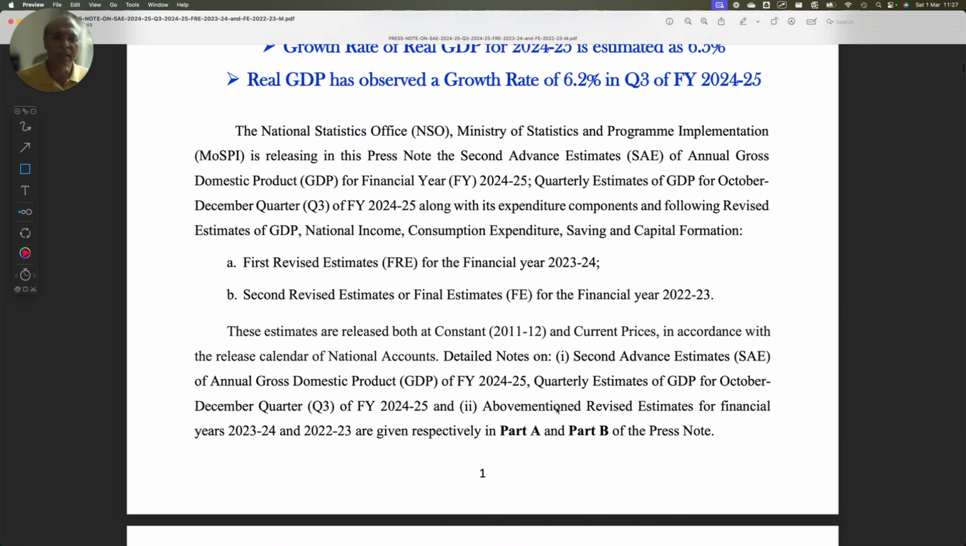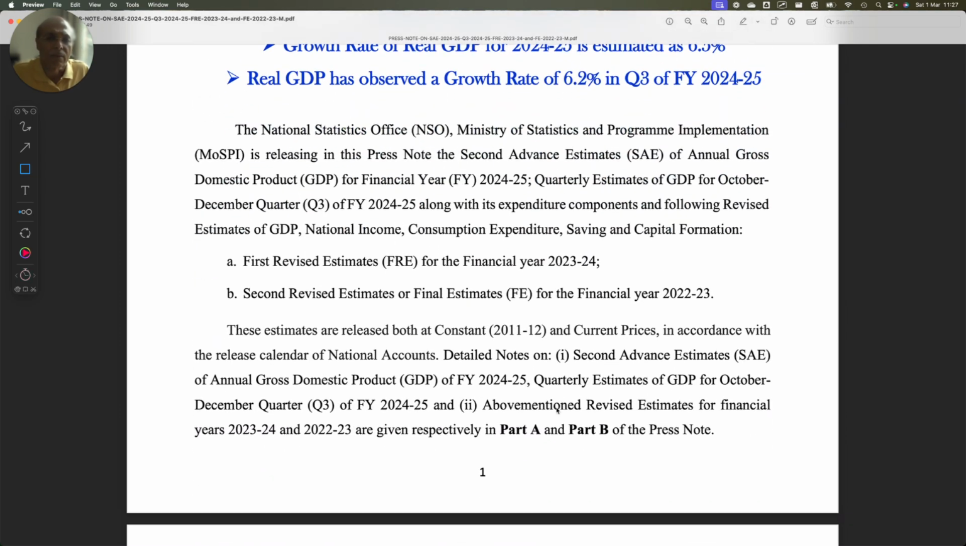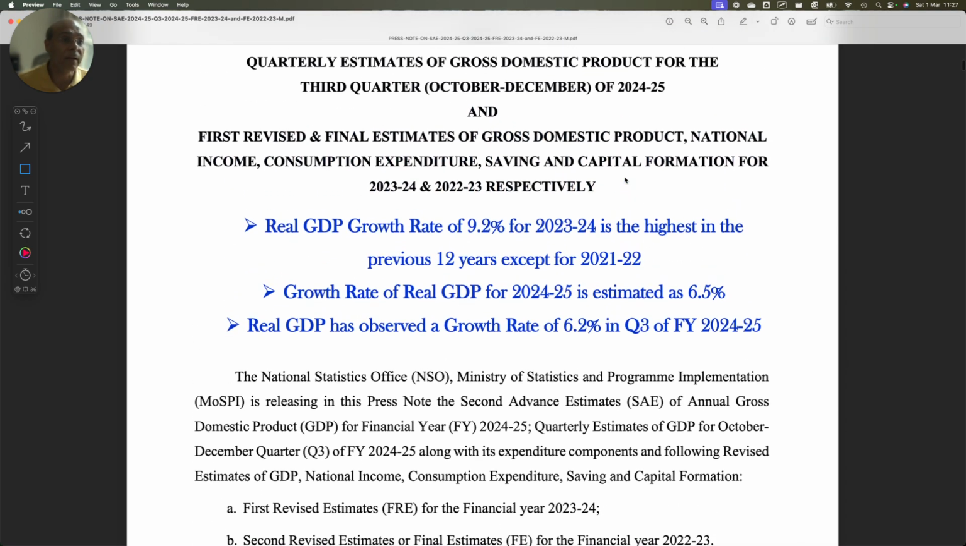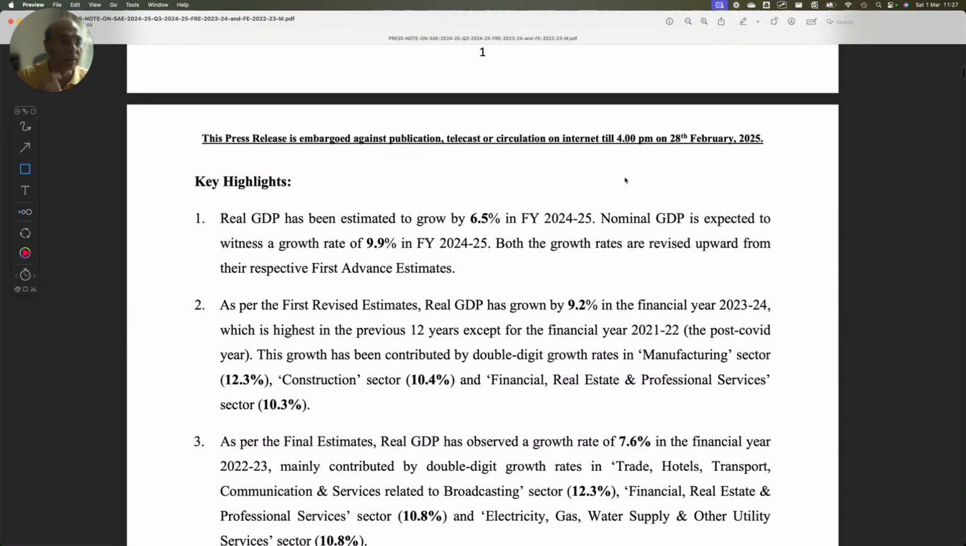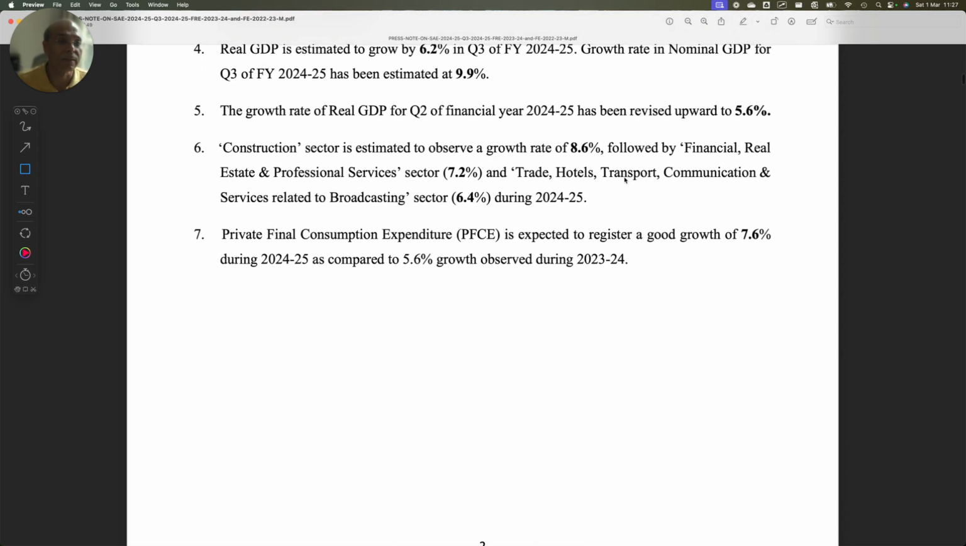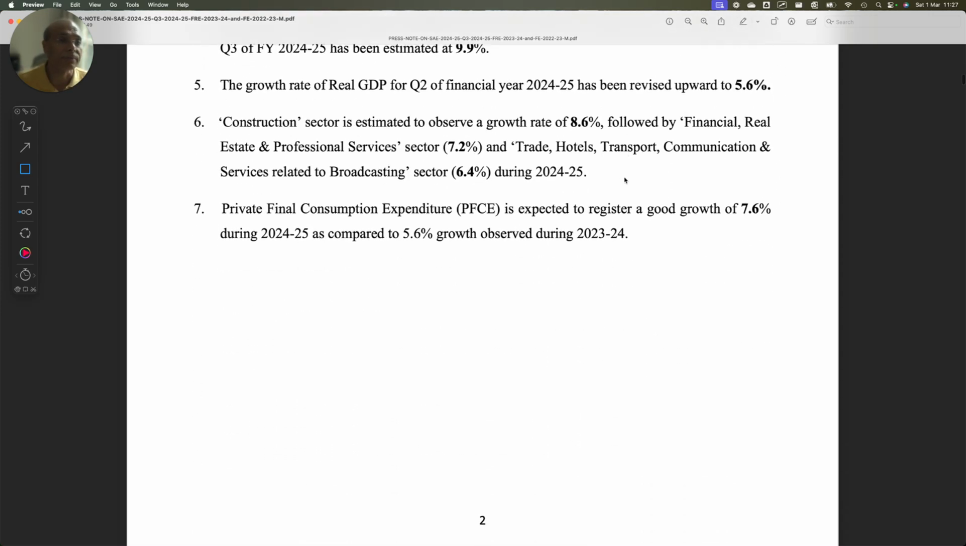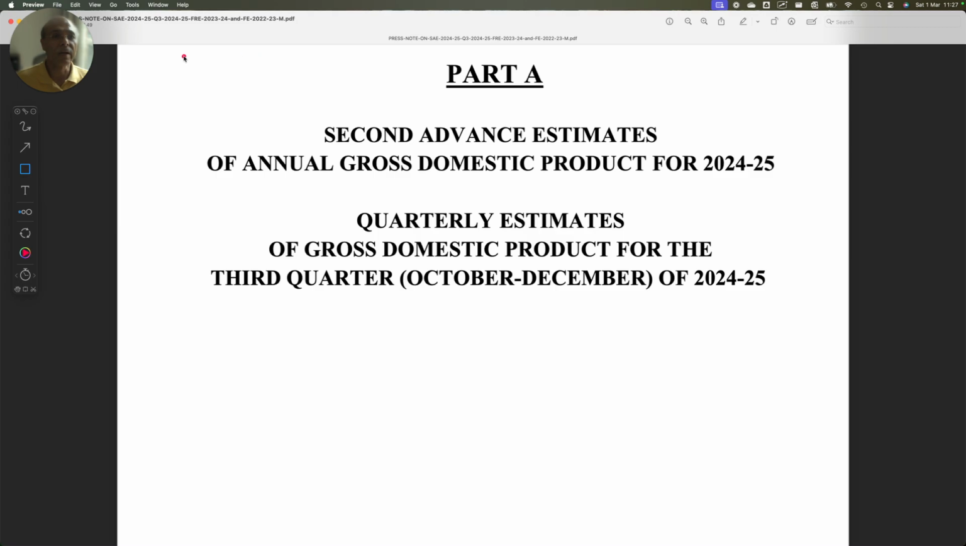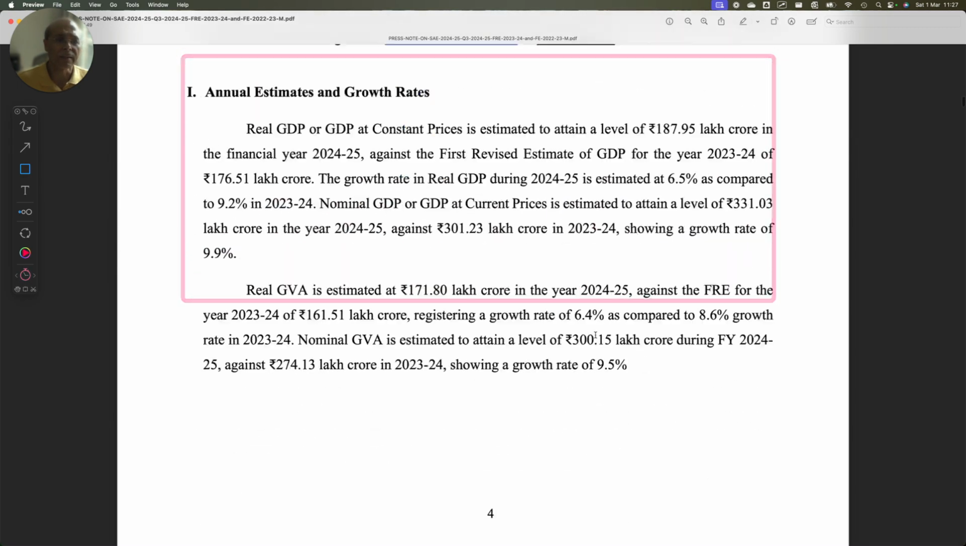So there have been many accomplishments quoted, and we have also said that we are going to observe a growth rate of 6.2% in Q3. We have observed a growth rate of 6.2% in Q3, and we will have a yearly growth rate of around 6.5% for the current financial year. So if you look at this document, there are so many tables, and people have been analyzing it.